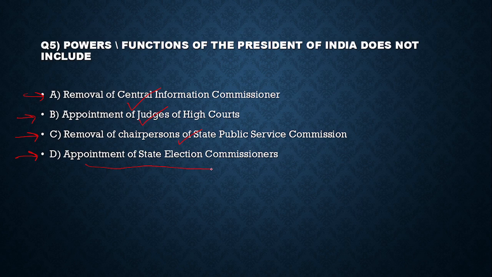But the appointment of State Election Commissioner, the State Election Commissioner is appointed by the governor of the state, but he is removed by the President. So the answer of question number 5 is D. It says about the does not include. Right.